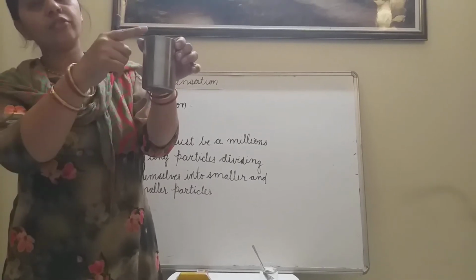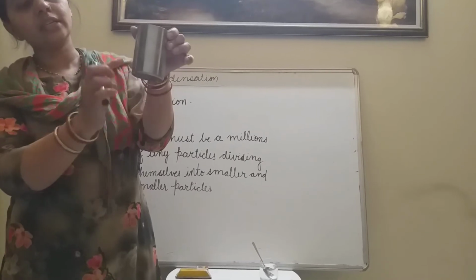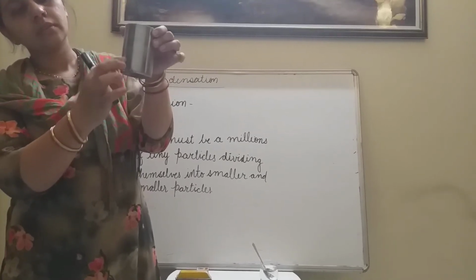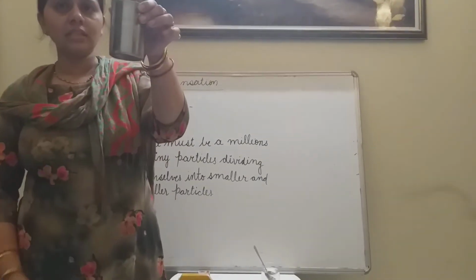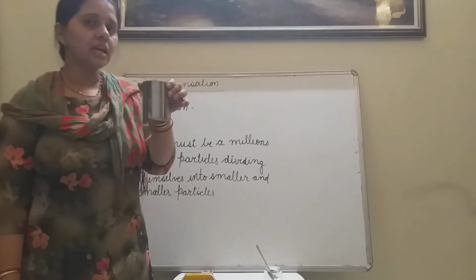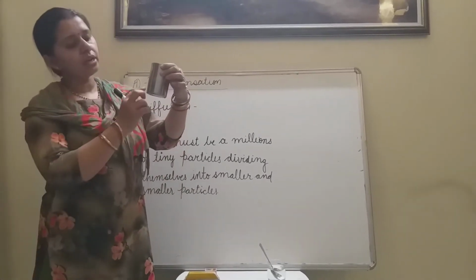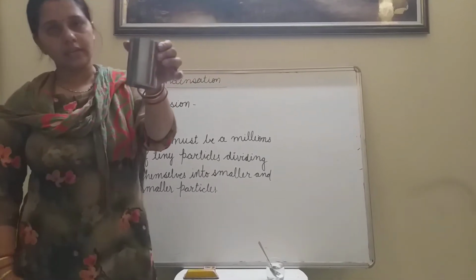Is water coming from inside? Here is water outside, because in this glass is cold water. What is filled in this glass? Cold water. So from where is this water coming from outside?